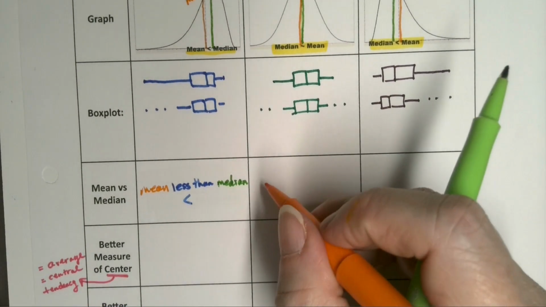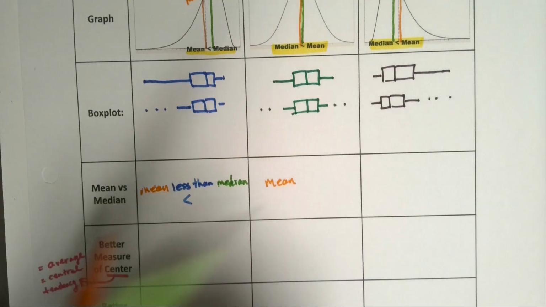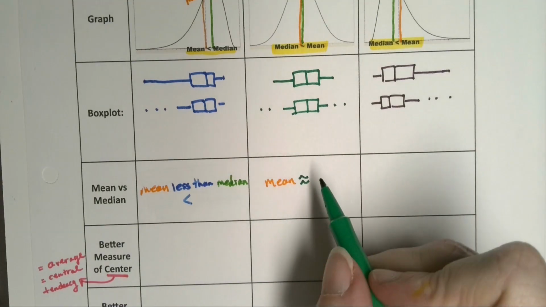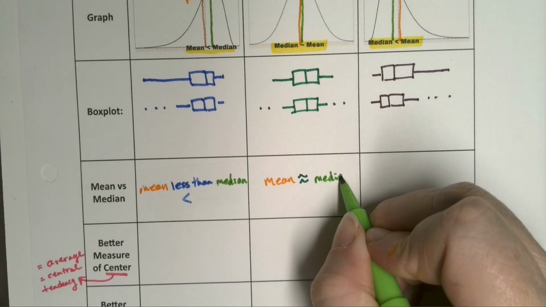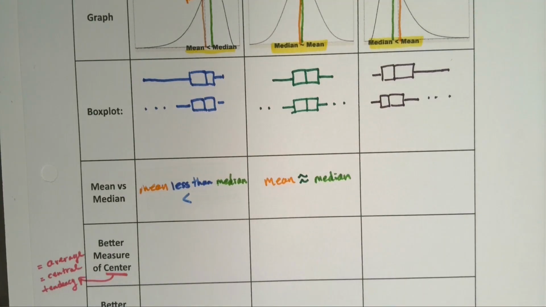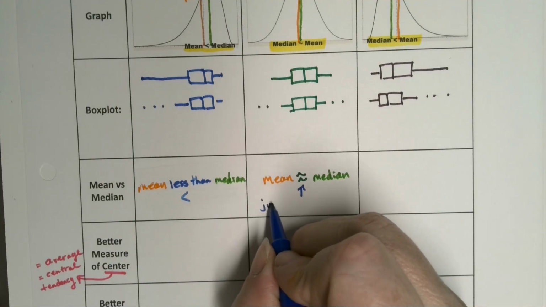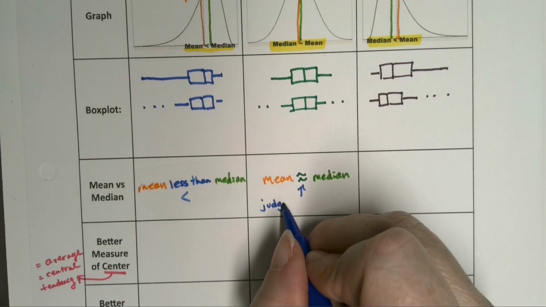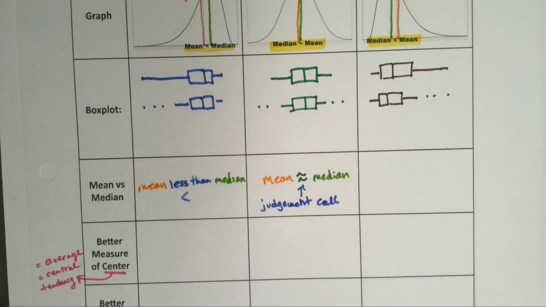Okay, so then this one would be the mean is approximately the median. They're basically the same, so we do an approximation symbol, which looks like a squiggly equals, but they're very similar. And how similar is similar enough is kind of a judgment call that you have to make, right? This is not going to be a hard and fast rule. It's a judgment call that you make based on the data set, right? How big the numbers are in the data set.